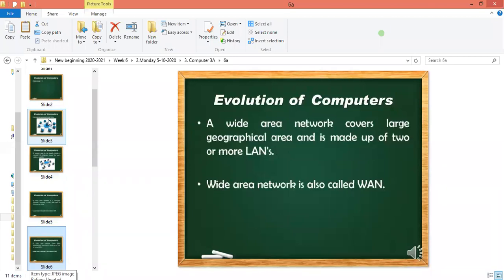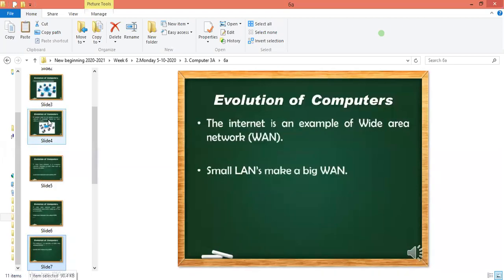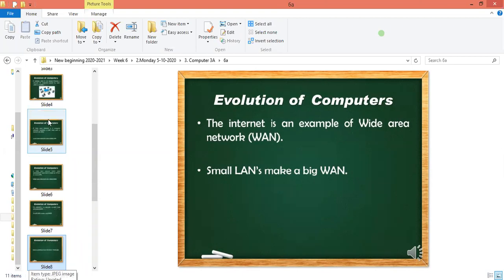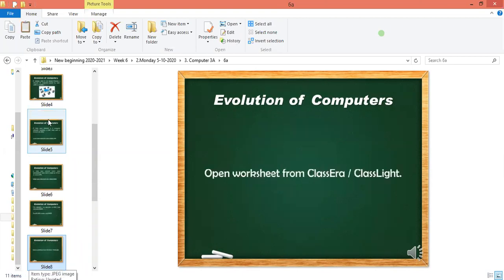A wide area network covers a large geographical area, a large land area, and is also called WAN. The internet is an example of a wide area network. Small LANs make a big WAN. In this lesson, we see this. Everybody has to open the worksheet from the class side.